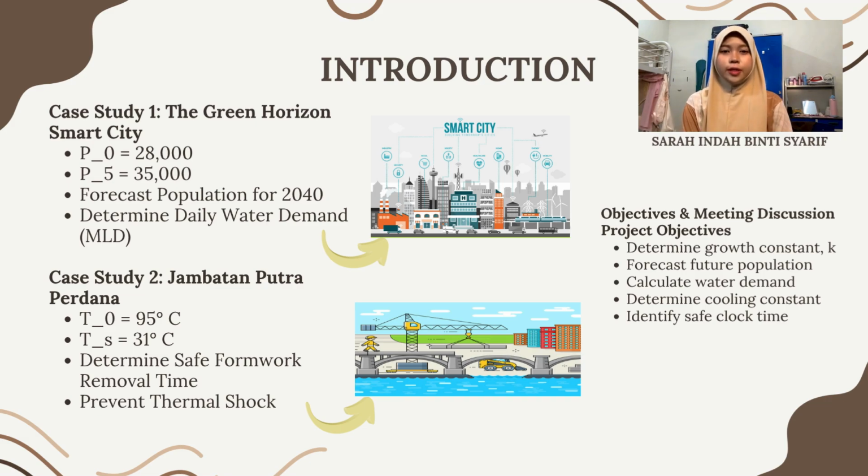To ensure a well-structured result, we had 2 meetings. On 5 May 2026, physical, we focused on project instructions and assigned specific tasks to each of the 4 members. Next, on 7 May 2026, online, we verified our manual calculation against the dynamic Excel simulation to ensure zero errors. Through this project, we demonstrate how mathematical tools like separation of variables help engineers make data-backed decisions for urban planning and structural safety. This is all from me.